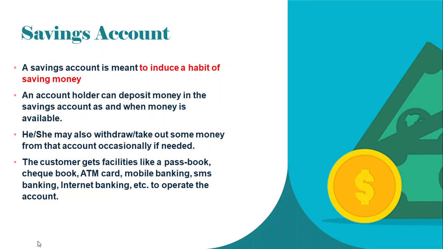An account holder can deposit money in the savings account as and when the money is available. In a month, however many times you want, that many times you can go and deposit the amount into the savings account. He or she may also withdraw some money from that account occasionally if needed. If you feel there is a need to spend the money, at the same time you can go and withdraw the money.